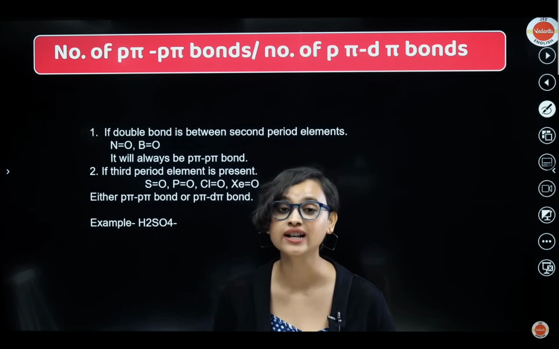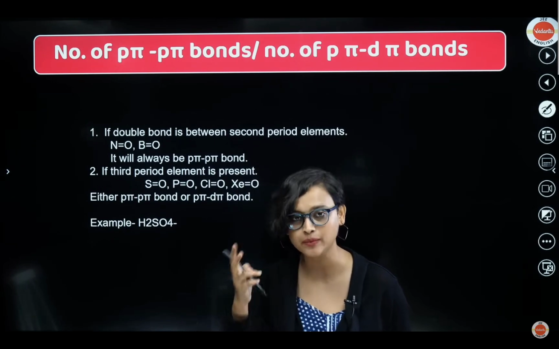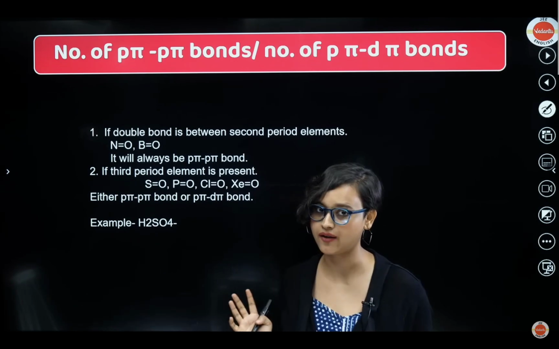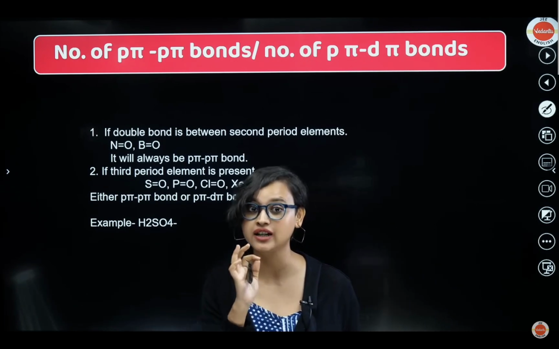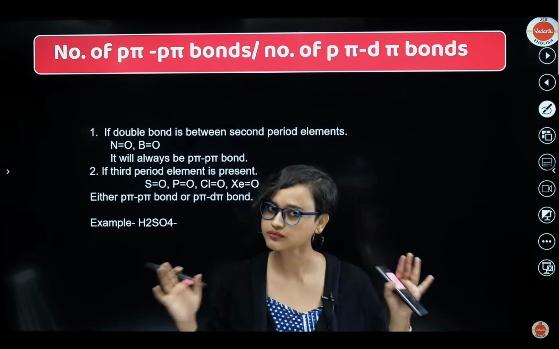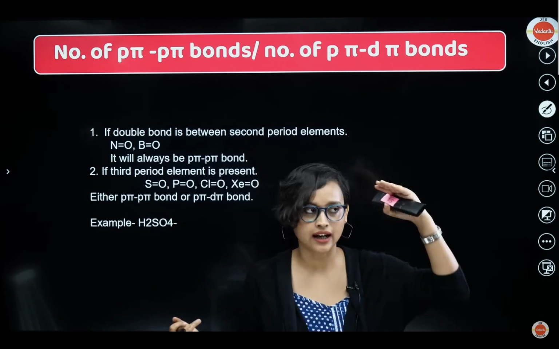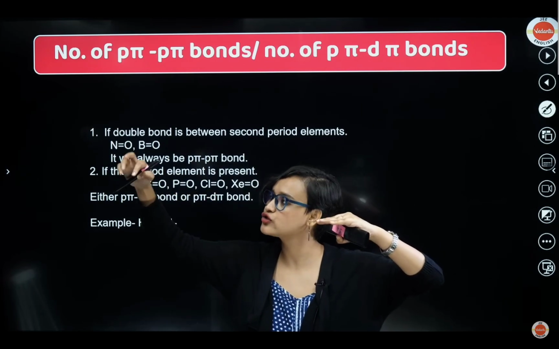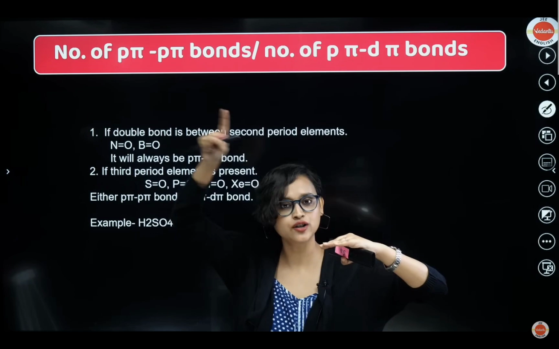Now in the exam, you get something called the number of p pi bonds and the number of p pi d pi bonds, okay? That you might have to find out. That comes in the exam, especially in your JEE Mains and JEE Advanced. So understand this. How will you find out? Number one point is if there is a double bond between second period elements. You know what the second period elements are? Second period elements are lithium, then beryllium, boron, carbon, nitrogen, oxygen, fluorine. These are all second period. First period is hydrogen and helium, okay?